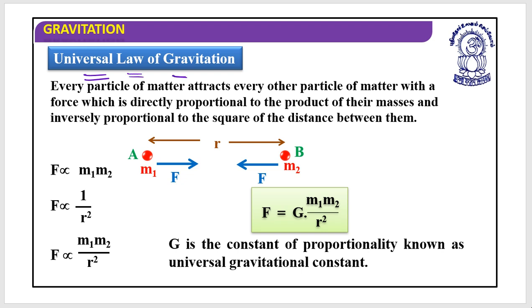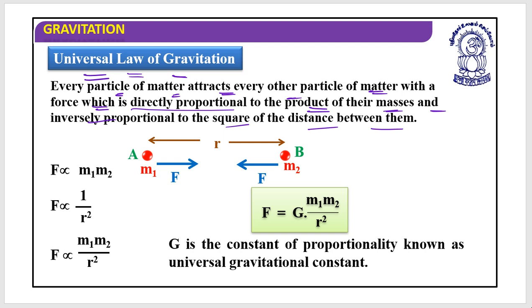Newton got an idea that the force might be inversely proportional to the square of the distance between these two. So then he gave us the universal law of gravitation. What is it? Let's have a look. It says that every particle of matter attracts every other particle of matter with a force which is directly proportional to the product of their masses, and inversely proportional to the square of the distance between them.